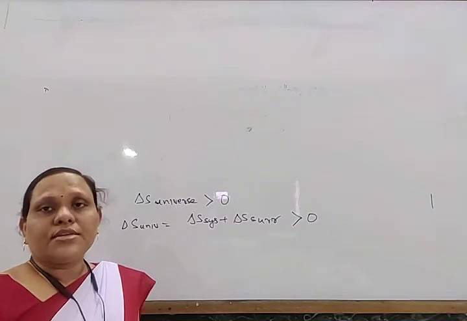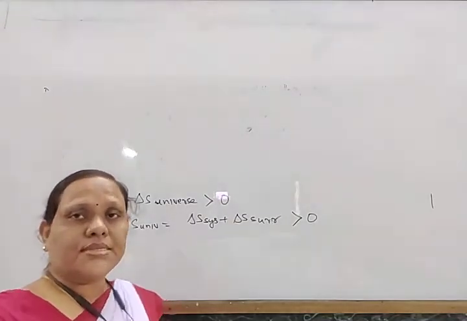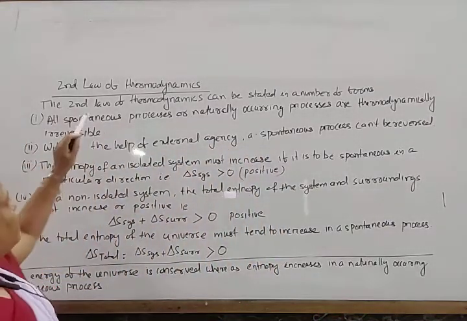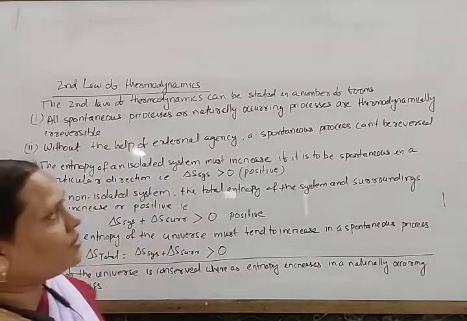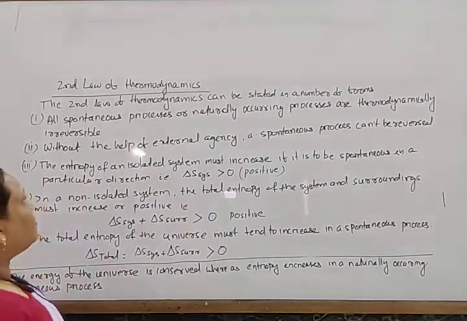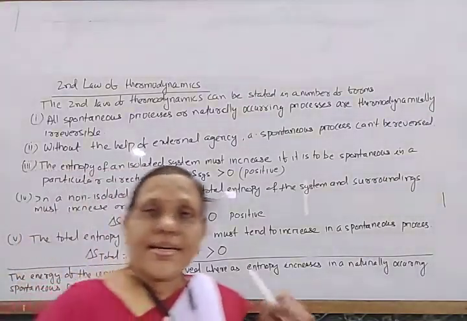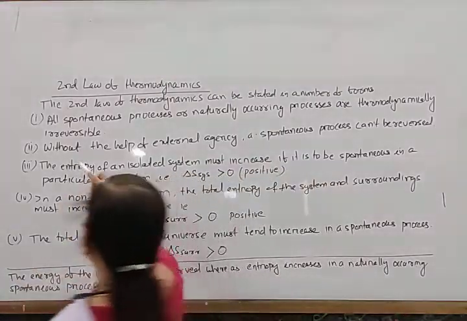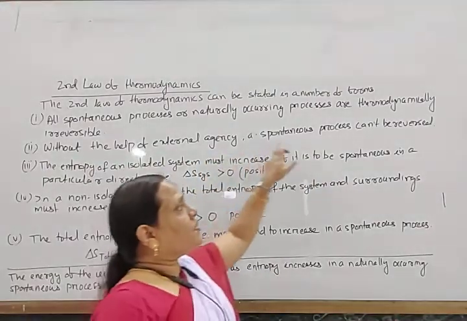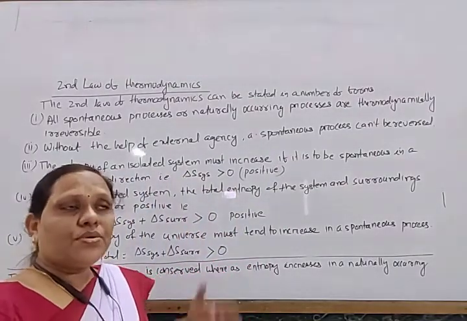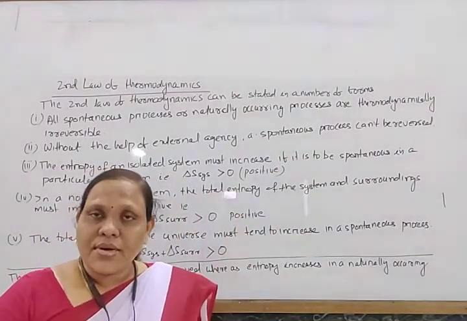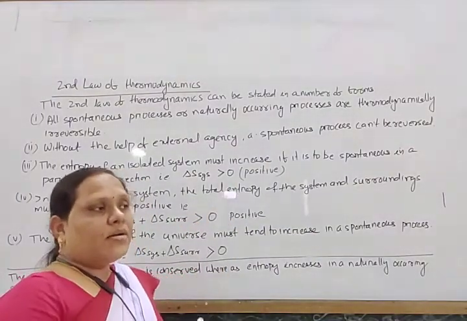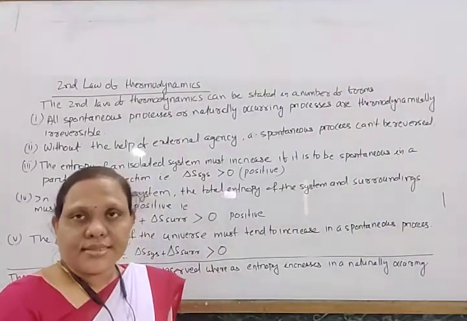Now note down the different forms of the second law of thermodynamics. The second law of thermodynamics is stated in a number of ways. All spontaneous processes or naturally occurring processes are thermodynamically irreversible. The second law is related to the spontaneity of the process. Without the help of an external agency, a spontaneous process cannot be reversed. Water flows from a high level to a low level, but to flow from a low level to a high level, it requires some energy.